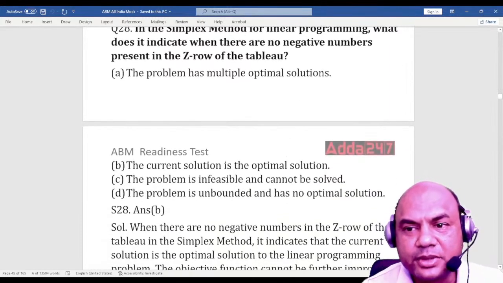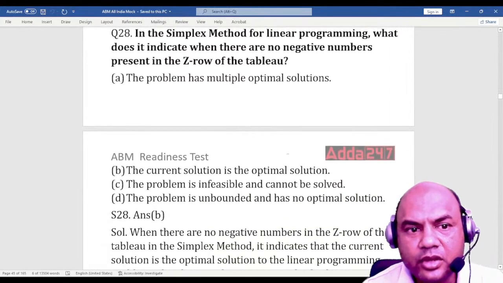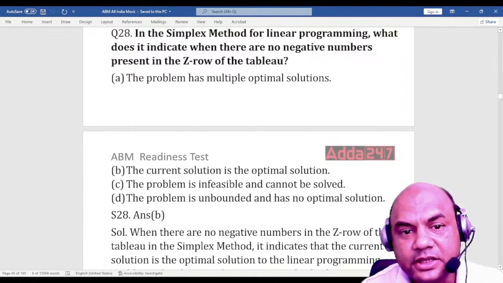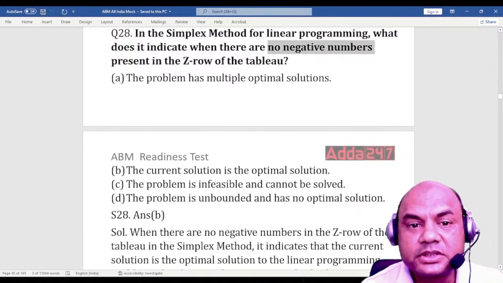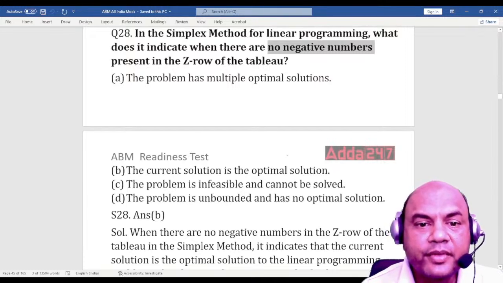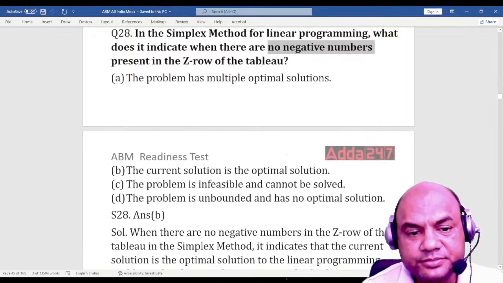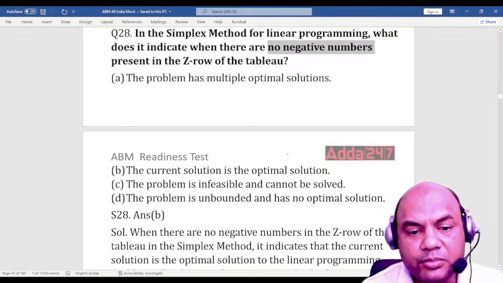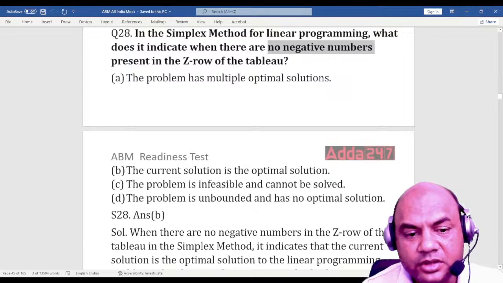In a simplex method for linear programming, what does it indicate when there is no negative number present in the Z row? None of the numbers is negative. That is related to the slack variable. The options: the problem has multiple solutions; the current solution is the optimal solution; the problem is infeasible and cannot be solved; the problem is unbounded and has no optimal solution.